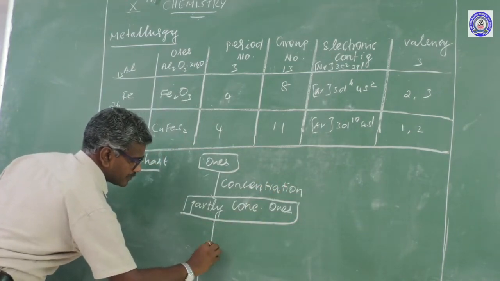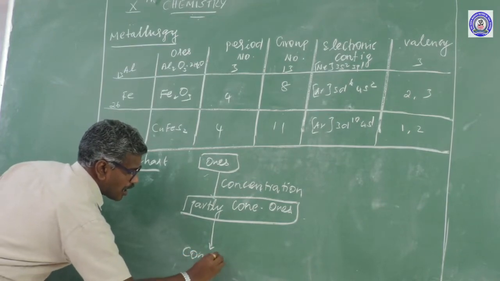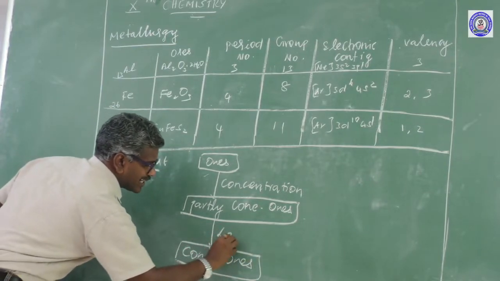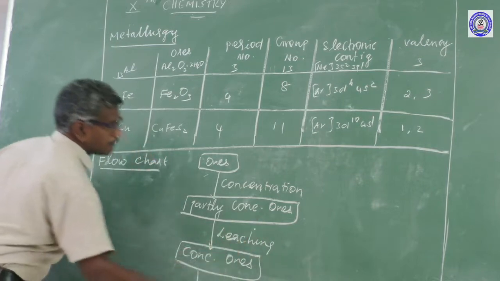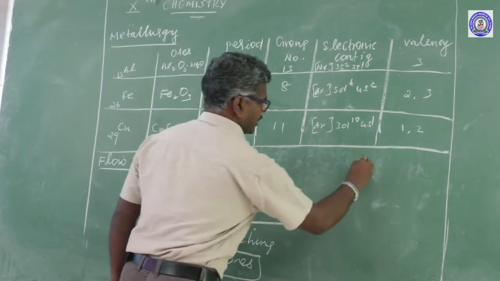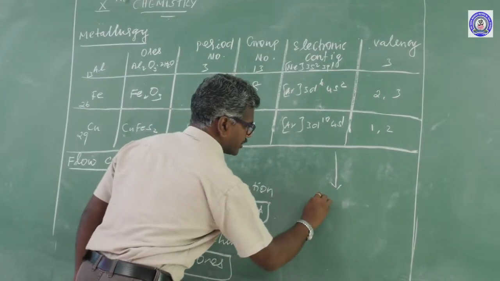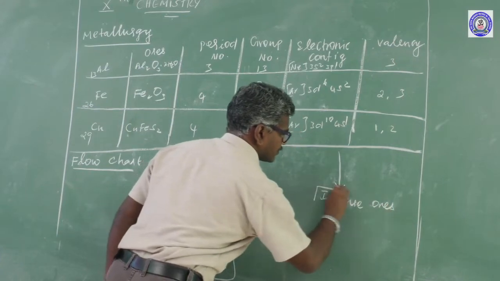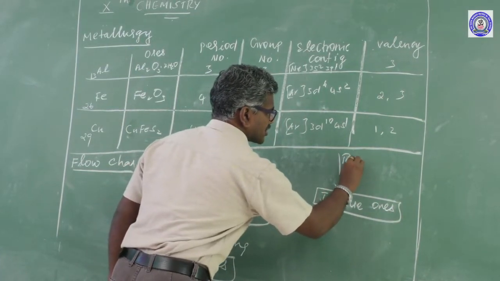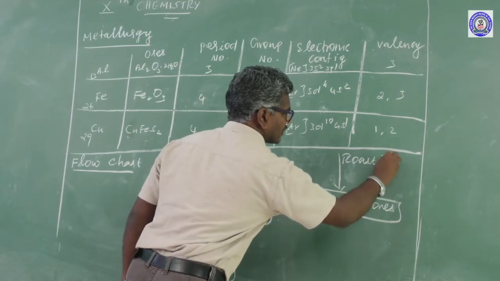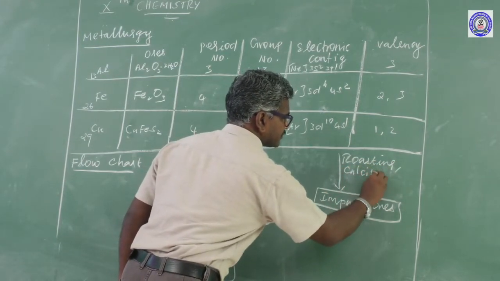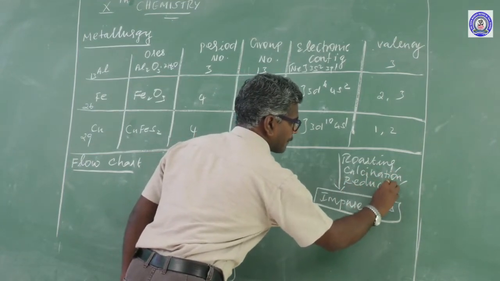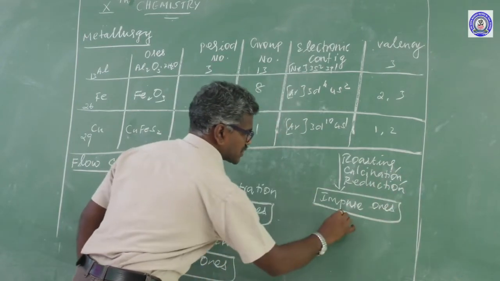Another one: converted into concentrated ores by using leaching. Another one: converted into impure ores by using roasting, calcination, reduction, and any other methods.